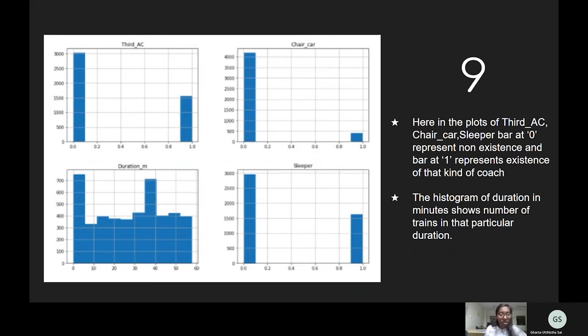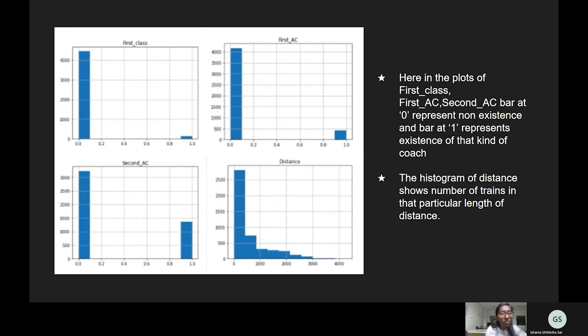Duration in minutes. It indicates the number of trains that cross in a particular duration. This histogram of duration in minutes shows the number of trains in that particular duration coming to the station. The first histogram indicates the first class. There are more than 4,000 trains that don't have first class facilities, and very few trains have first class facilities. First class AC. There are more than 4,000 trains which don't have first class AC facility, and less than 500 trains have first class AC facility.